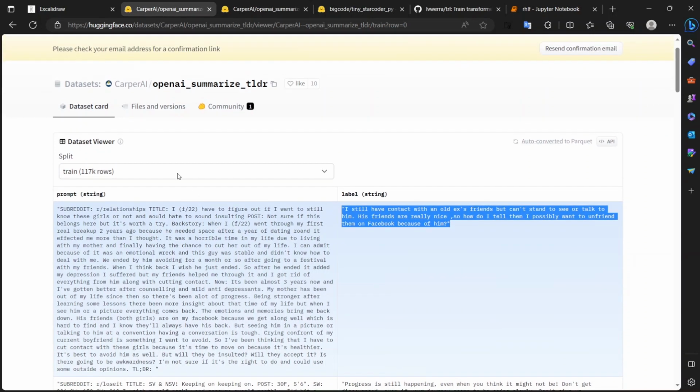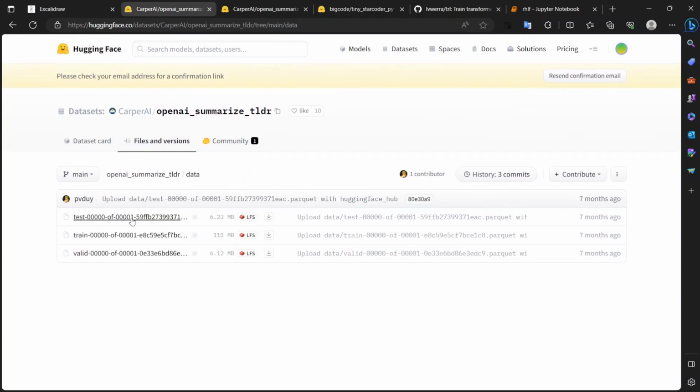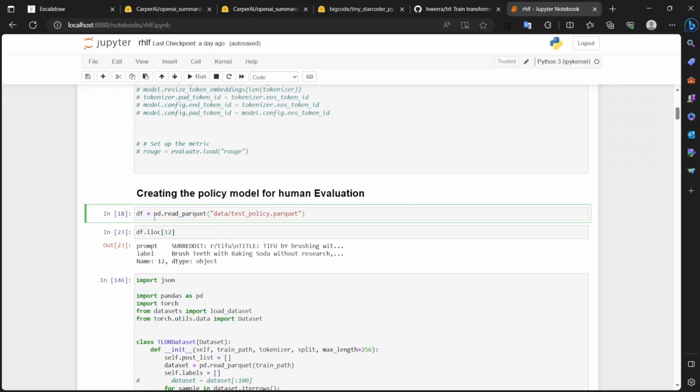You can download it from this Hugging Face repo, and in the data folder you can download test, train and valid. In this section, for a smooth transition and for faster training, we'll be using test for now. After downloading, you can just read it with pandas, as pandas reads parquet, since the data is in parquet format. Now to train a model, we need a data loader.